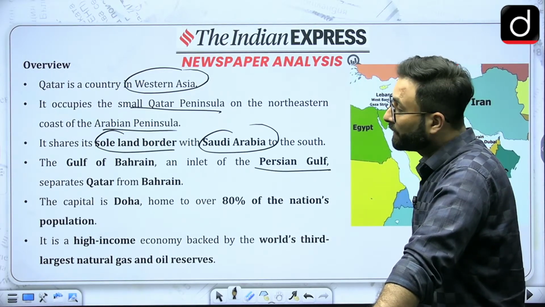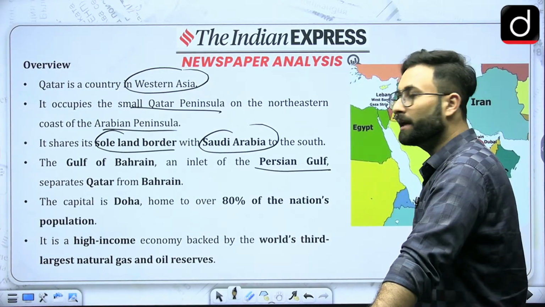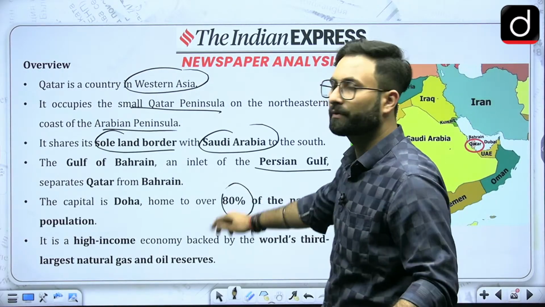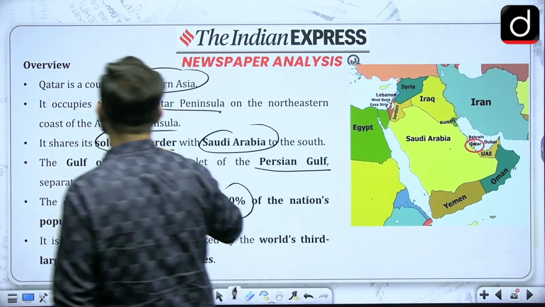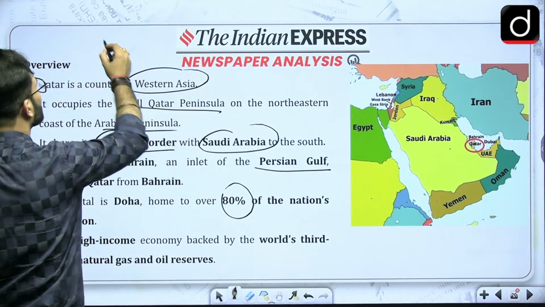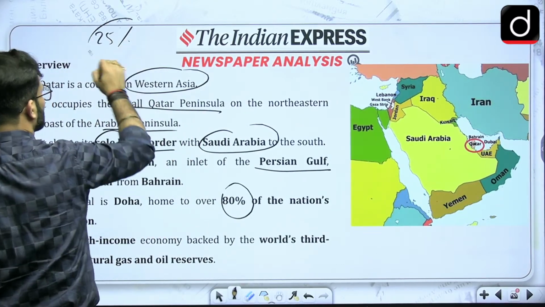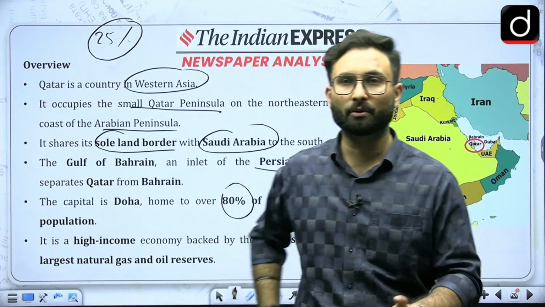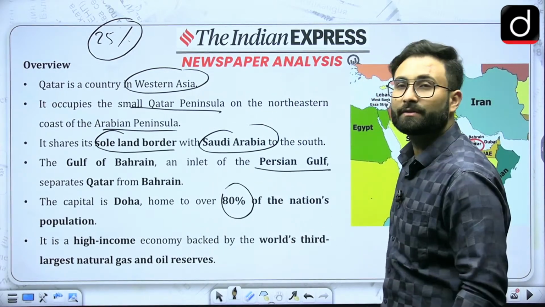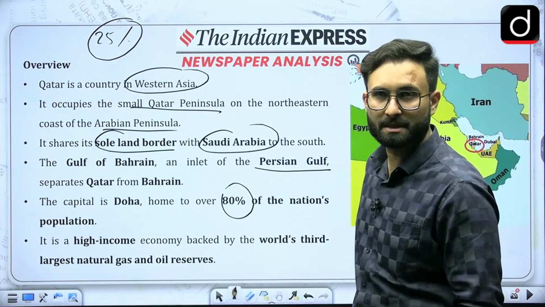Then the capital of Qatar is Doha. You can say 80% of the population of Qatar is living in Doha. When we talk about the population of Qatar, nearly 25% of it is basically Indian. They are people from India or of Indian origin living over there. So that is why we have a good diaspora presence over there as well.